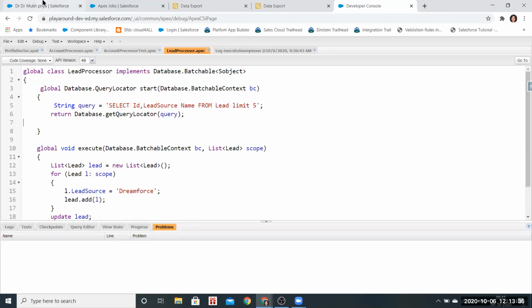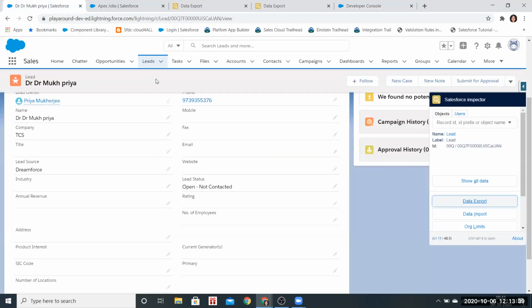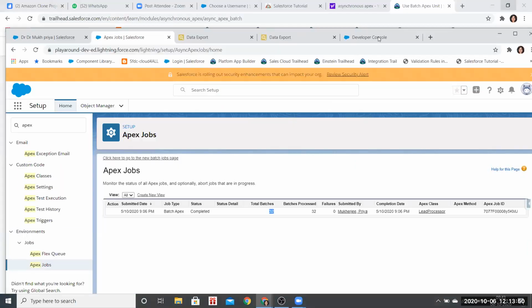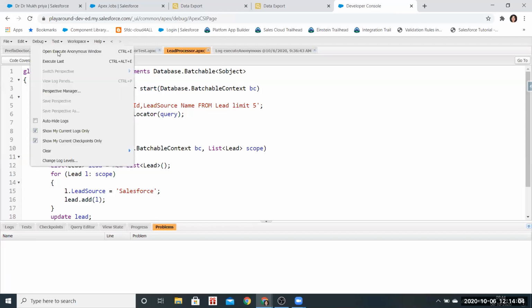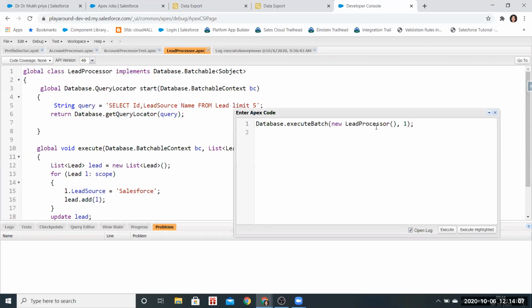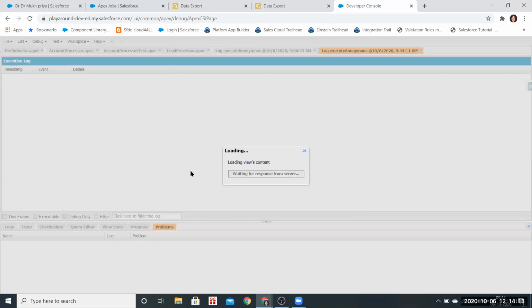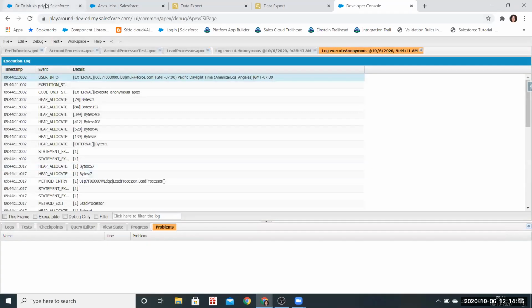Okay, so Smriti, now all my leads are updated to Dreamforce. So shall I update? Shall I give some other name and try? Yes. Keep it as one only. Just execute it. Now go there.